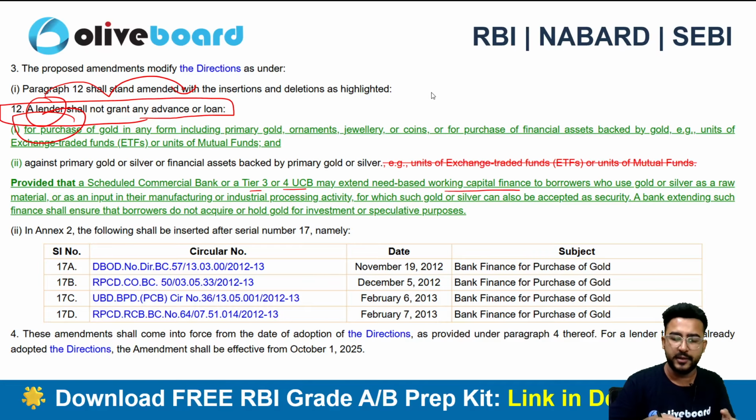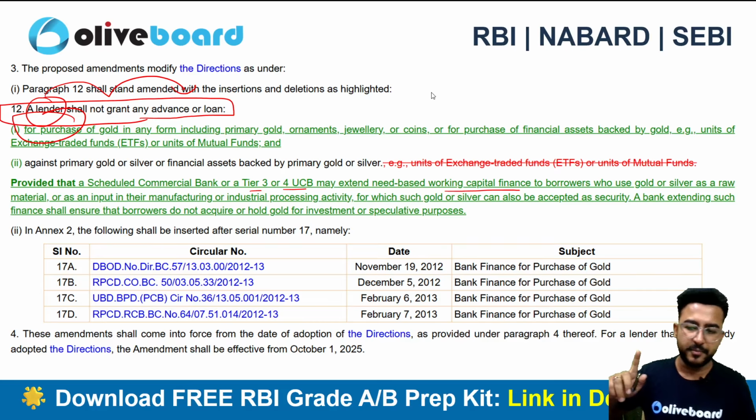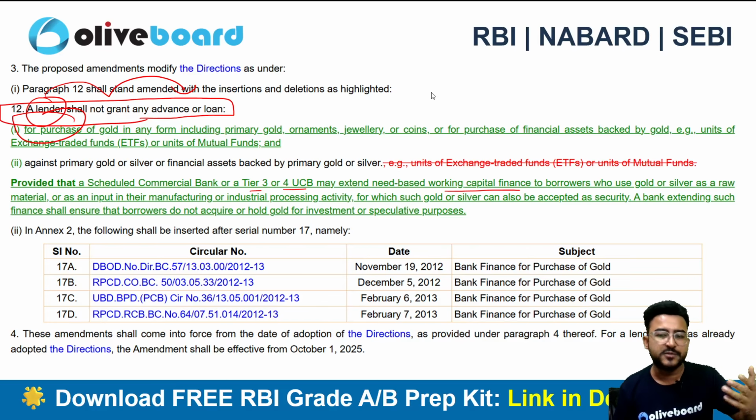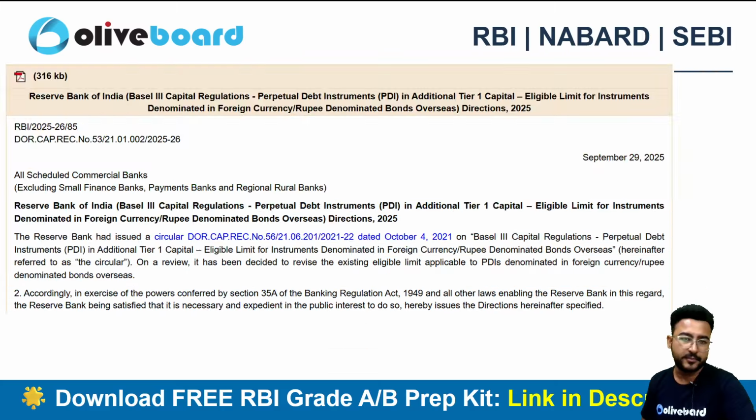Now gold, for me, is not at all an investment. It is not for speculative purpose, it is not an investment, it is inventory, right? It is my raw material. So I can ask for a working capital loan from a scheduled commercial bank, from a tier 3, tier 4 UCB to buy that gold, because that for me is always a raw material and not an investment or speculation, right? So working capital loan is fine because gold is my raw material. So these are the two updates that you need to know, right?